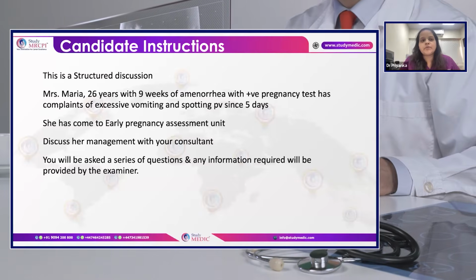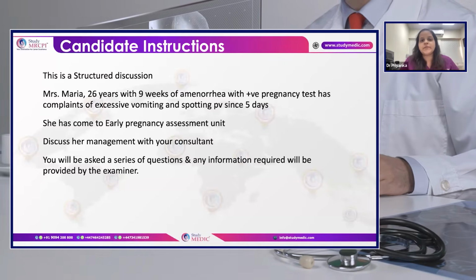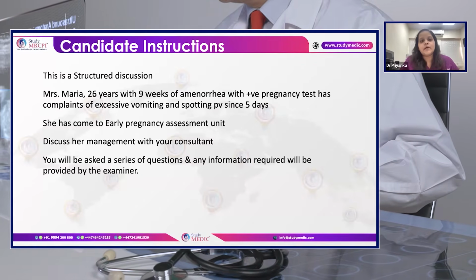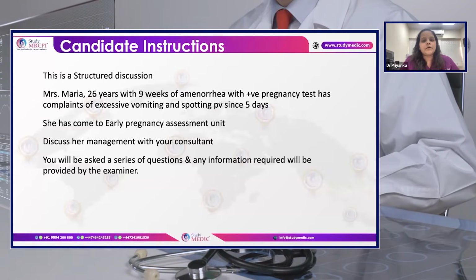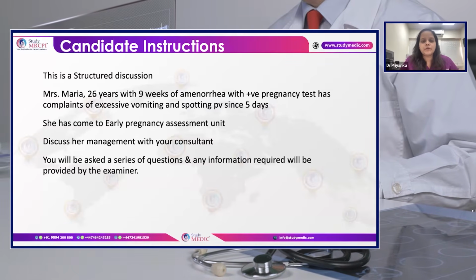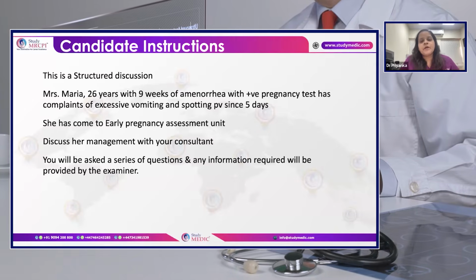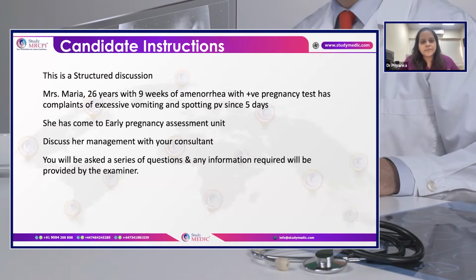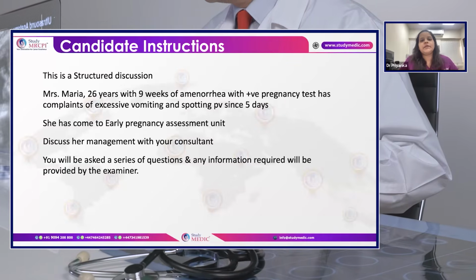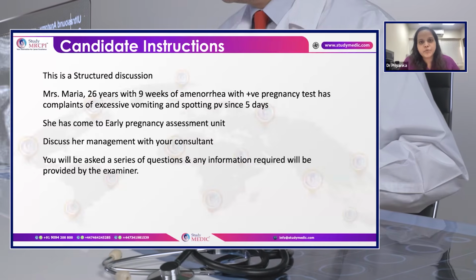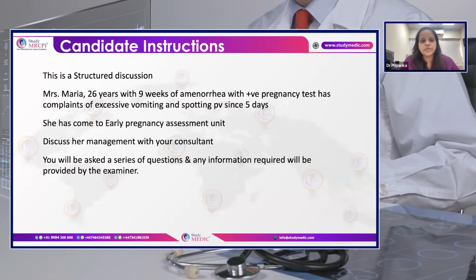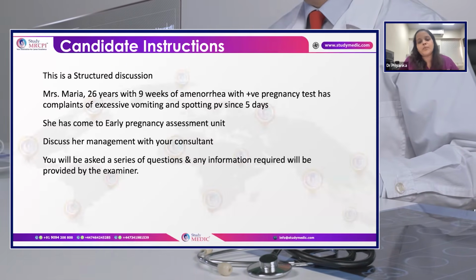Further, I would like to ask about her obstetric history, especially any previous twin pregnancies or molar pregnancies, which can cause excessive vomiting. Then her medical history is also very important, because some medical conditions like gastrointestinal or renal problems can also cause hyperemesis. Further, I would like to ask about past history and family history, especially of twin pregnancies, and any allergies, which I want to rule out. And as she has come with spotting, I would also like to ask if she had her cervical screening at 25 years, and was it normal?